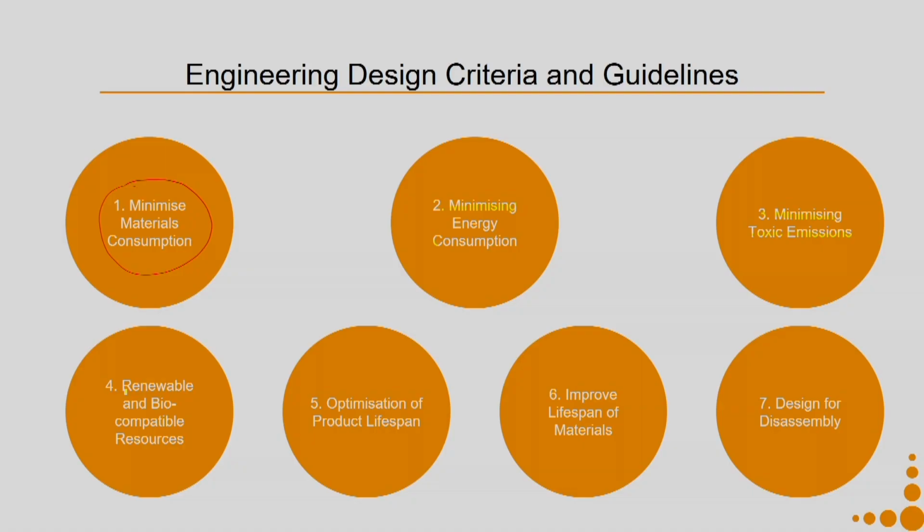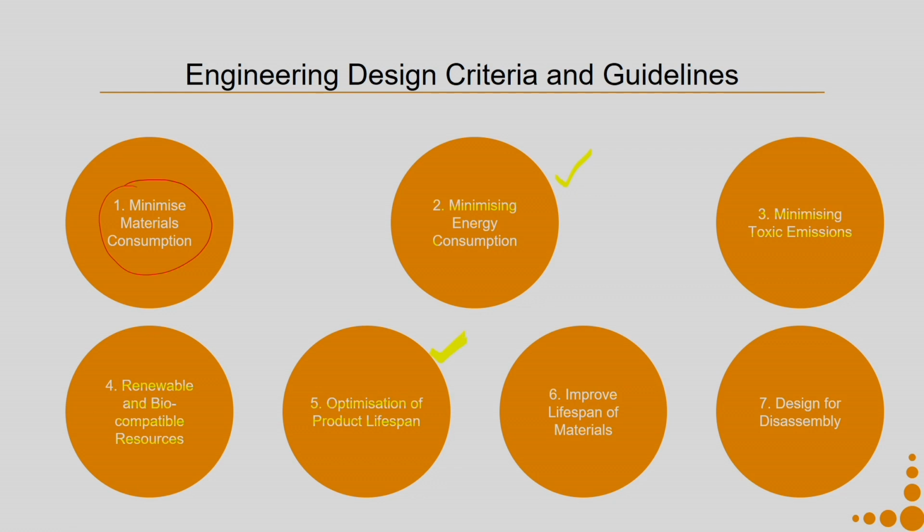How do you come to know where the toxic emissions have the highest impact or where the volume is highest? You can know this by doing a life cycle assessment. Then using renewable and biocompatible resources again helps in reducing the footprint of the product or the service that you are designing. So, talking about optimization of product lifespan, our fifth criterion.